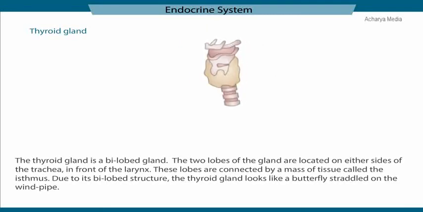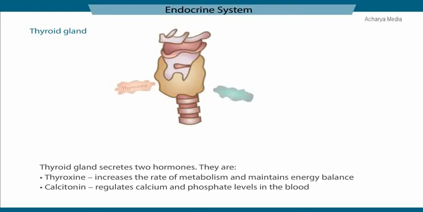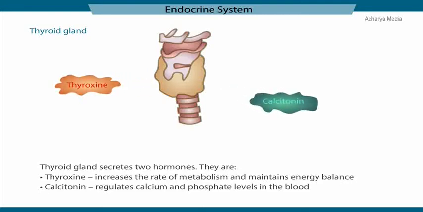The thyroid gland is a bilobed gland. The two lobes of the gland are located on either side of the trachea in front of the larynx. These lobes are connected by a thin tissue called the isthmus. Due to its bilobed structure, the thyroid gland looks like a butterfly straddled on the windpipe. The thyroid gland secretes two hormones.